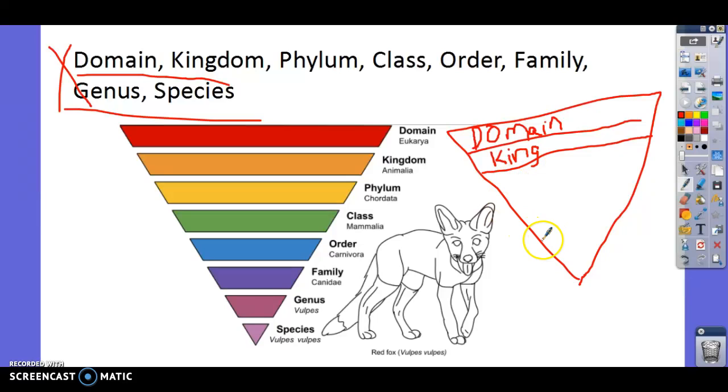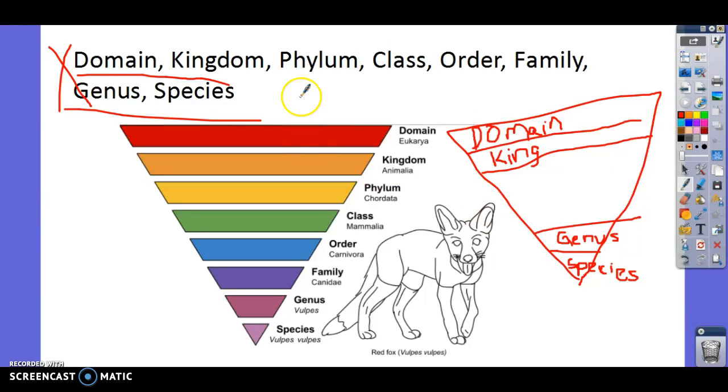Now, I don't really care about the middle ones. That doesn't mean that they're not important. It just means I want you to know the top 2 and the bottom 2, because those are the ones we're going to be talking about. So the bottom 2, we have genus, and then we have species. So this is what I want you to draw in your notebook. Remember, we said they go from really broad to really narrow, really specific. So the broad ones are domain and kingdom. The really specific ones are genus and species.